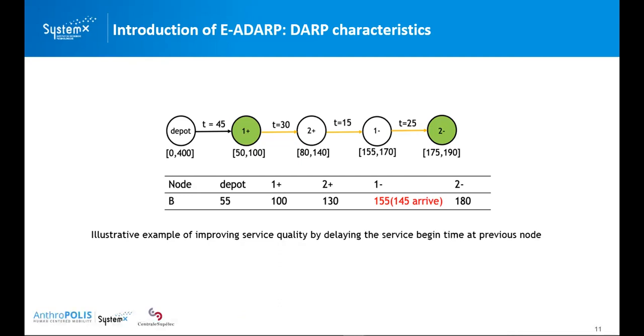And here is a feasible schedule for the vehicle to serve those customers, which specifies the service begin time at each node. We observe that the vehicle actually arrives too early at node 1-, because the time window for 1- starts at 155, while the vehicle arrives 10 minutes before 155. Unfortunately, there are 2 passengers on board, so both passengers will wait 10 minutes. So in total, 20 minutes of waiting time have been generated in this case.